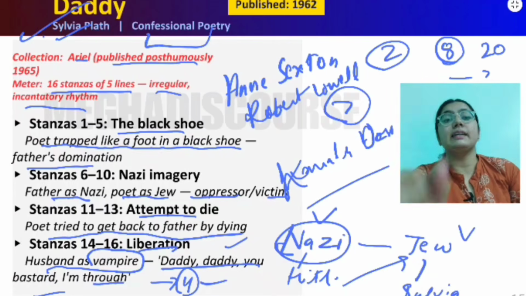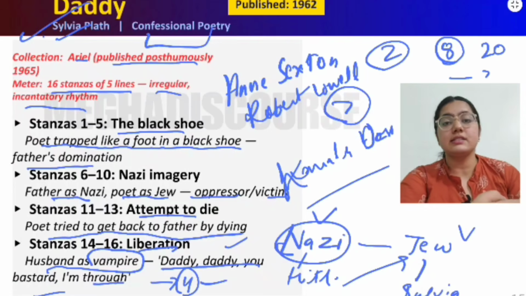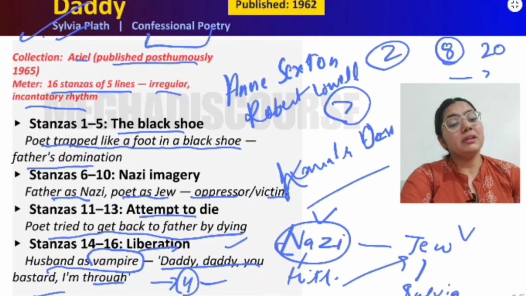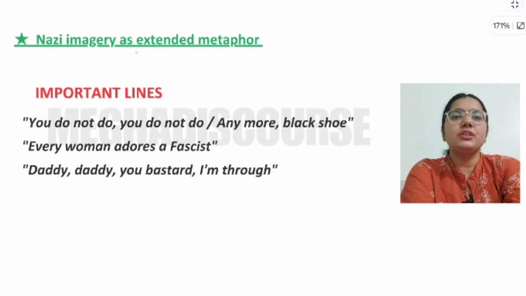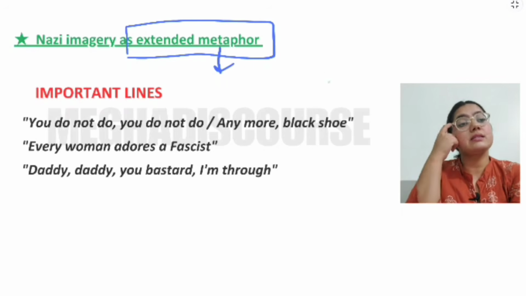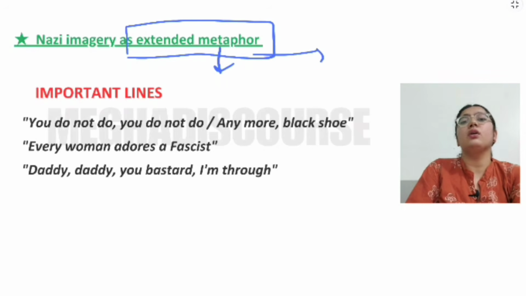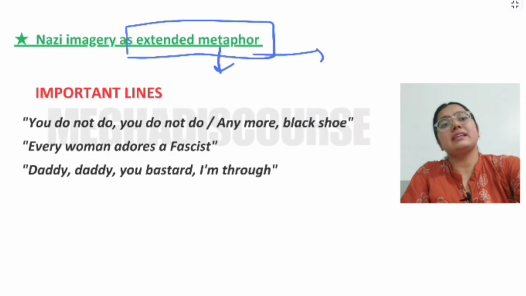So this is the Daddy poem, and I also recommend you read her other poems like Lady Lazarus and Ariel, and also remember her novel The Bell Jar. Okay, so yeah. Now, the Nazi imagery is an extended metaphor, because there is this metaphor, but it has been extended a lot because it becomes almost the central idea of this poem. So this is an extended metaphor here.